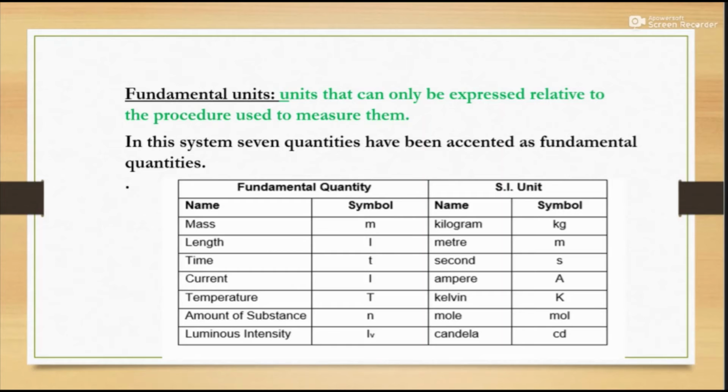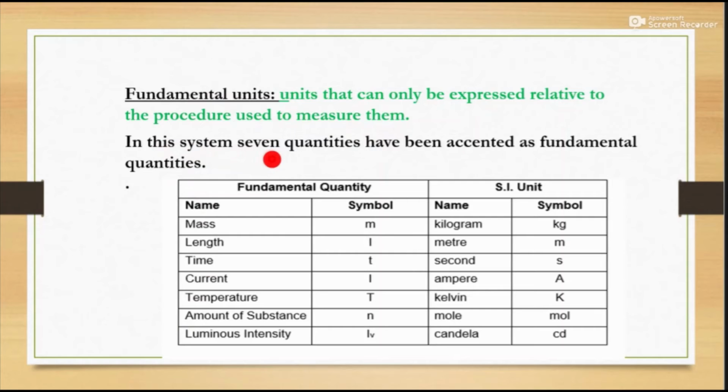Okay, now again, what are the fundamental quantity units? Fundamental units are units that can only be expressed relative to the procedures used to measure them.